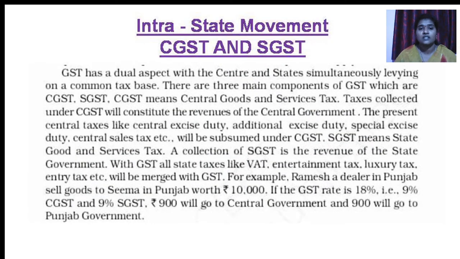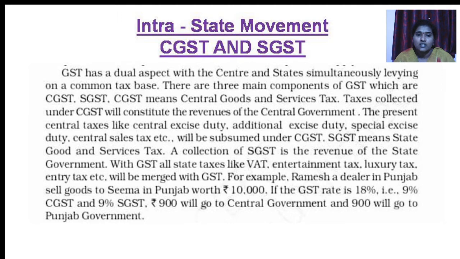So first one, that is intrastate movement. Intrastate movement includes CGST and SGST. So here GST has a dual aspect with central government and state government simultaneously on a common tax base. There are mainly three components. Already we have studied in the previous slide: CGST, SGST and IGST. CGST means Central Goods and Service Tax.